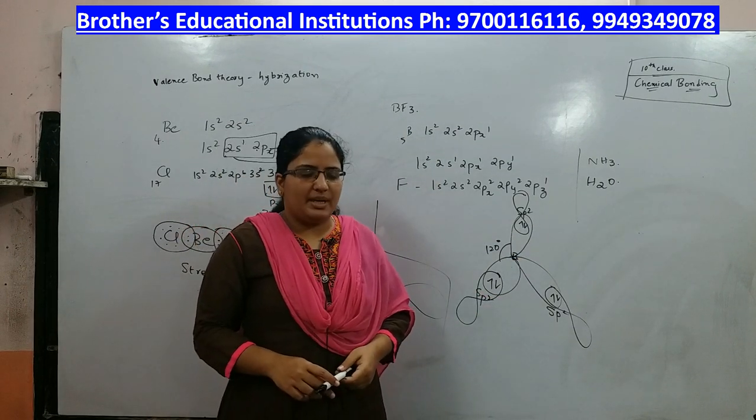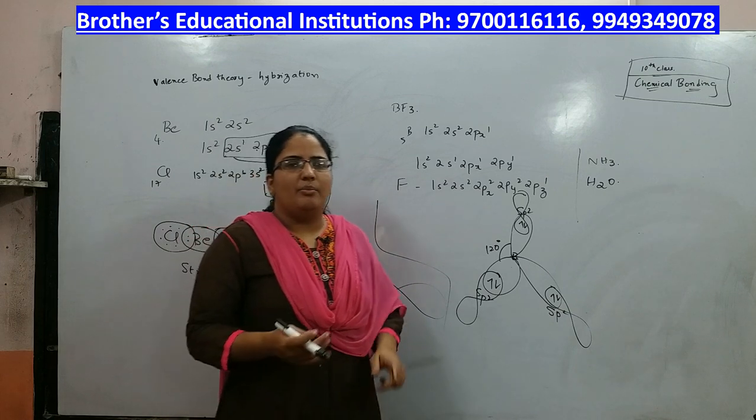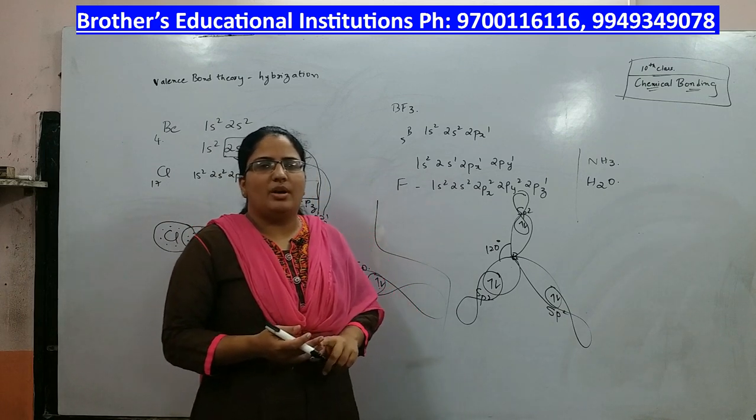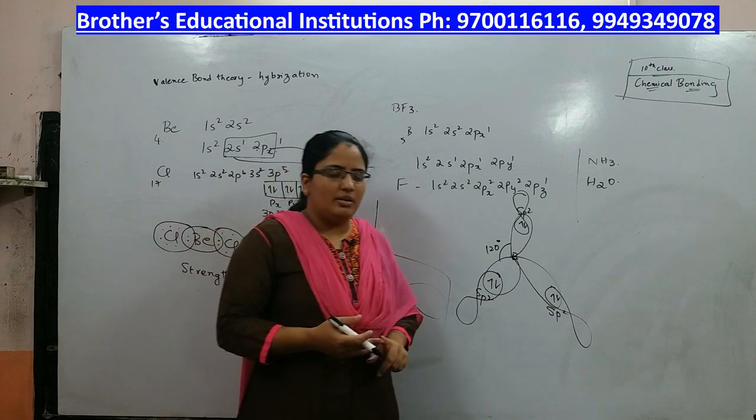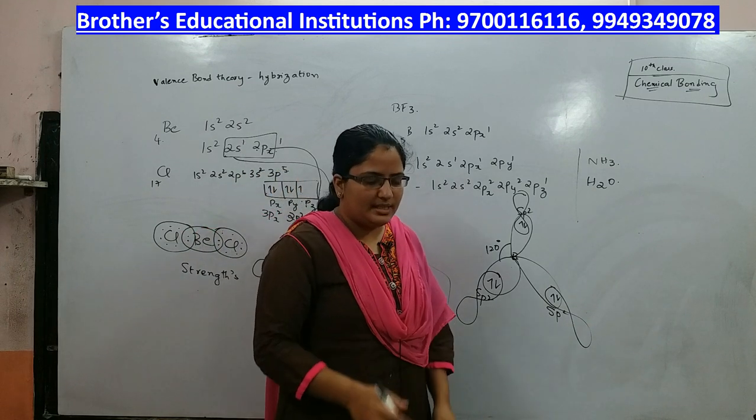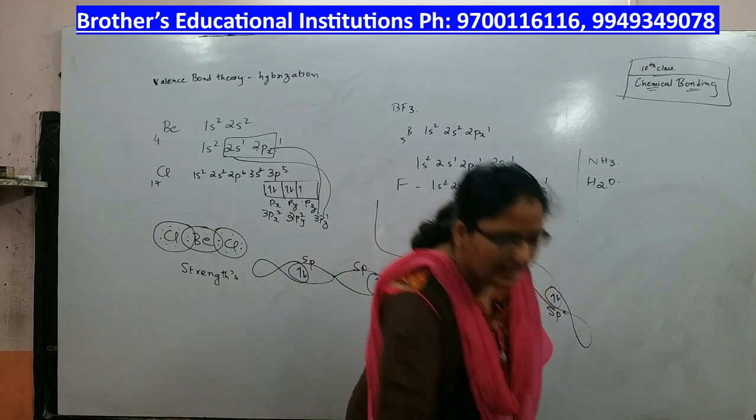Our next concept is about polar covalent compounds, ionic compounds and covalent compounds. Let us see the difference between the three.